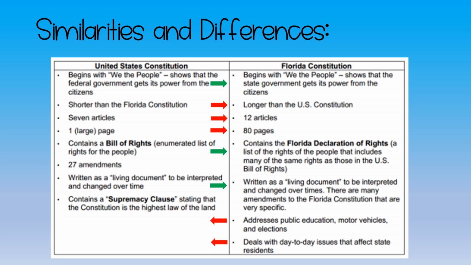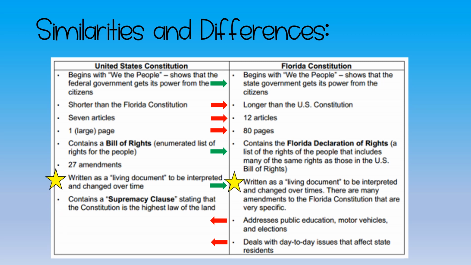The last point for the U.S. Constitution is that it contains a supremacy clause stating that the United States Constitution is the highest law of the land. That means nothing can go against the U.S. Constitution. The last two differences on the Florida Constitution: the Florida Constitution addresses public education, motor vehicles, and elections, and it also deals with day-to-day issues that affect state residents.